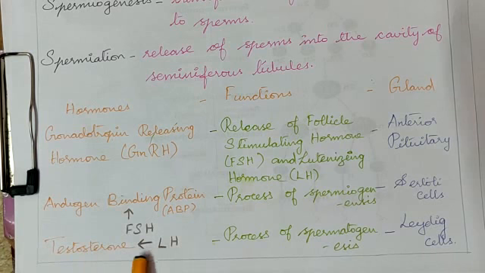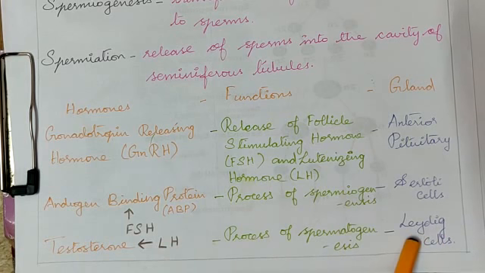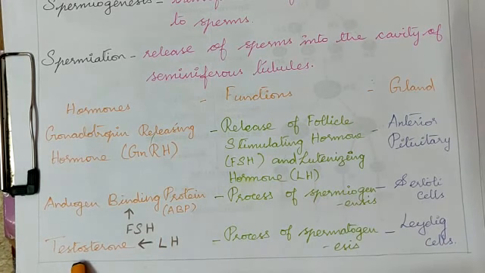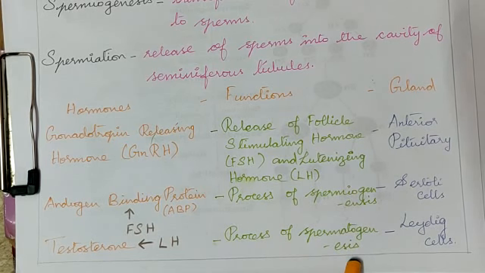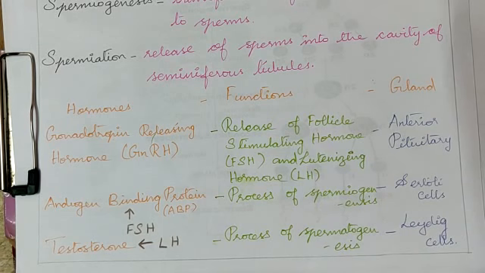LH, the luteinizing hormone, induces the Leydig cells to form testosterone. What is the function of testosterone then? Testosterone induces the process of spermatogenesis. What is spermatogenesis? From the sperm mother cell, the primordial germ cell, to the spermatid. Right? That entire process is called spermatogenesis. Thank you, children.